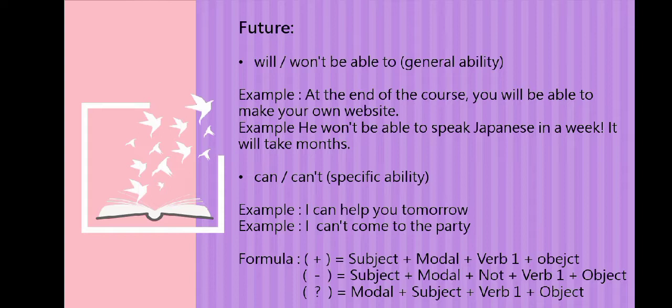In this formula of ability, positive: subject plus modal plus verb 1 plus object. Negative sentence: subject plus modal plus not plus verb 1 plus object. And interrogative sentence: modal plus subject plus verb 1 plus object.